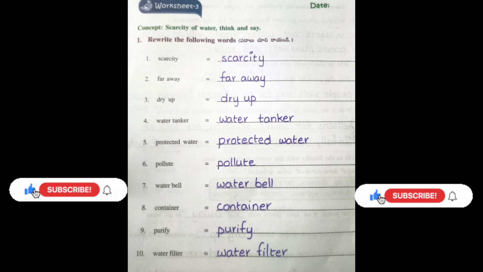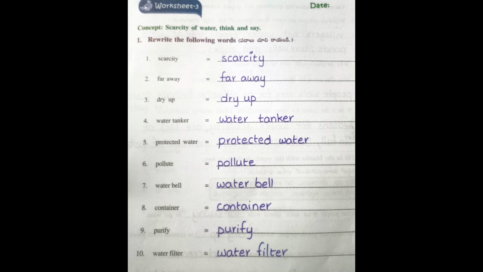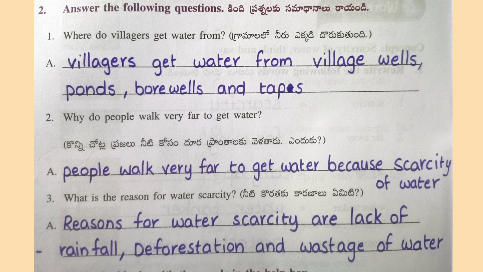Rewrite the following words: scarcity, far away, dry up, water tanker, protected water, pollute, water bell, container, purify, water filter. Answer the following questions. Where do villagers get water from?